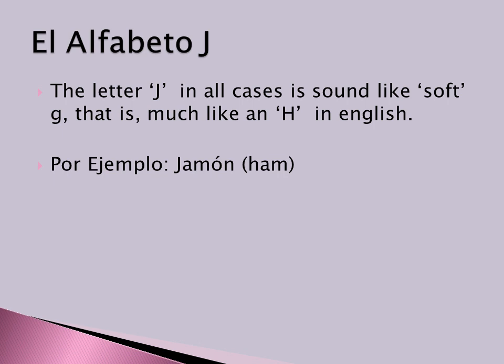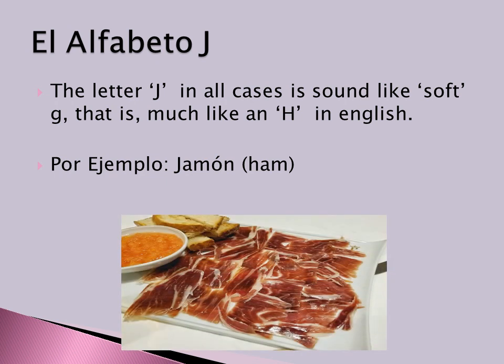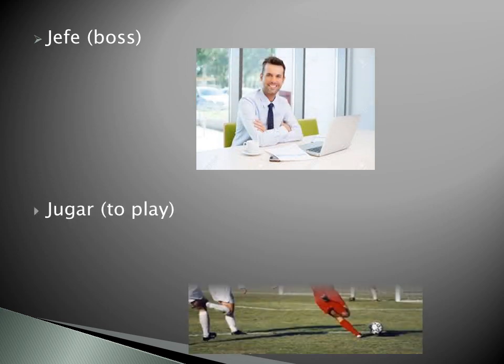El alfabeto J. The letter J in all cases is sound like soft G, that is much like an H in English. Por ejemplo, jamón, jefe, jugar.